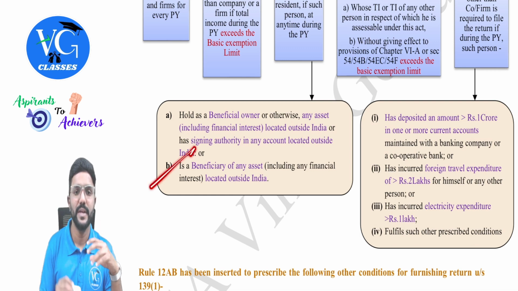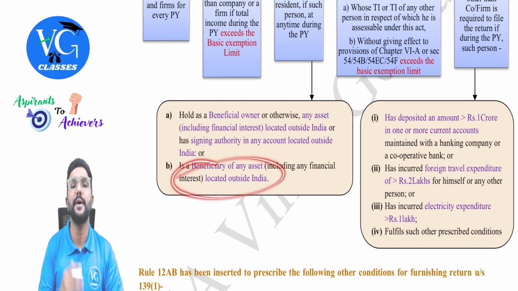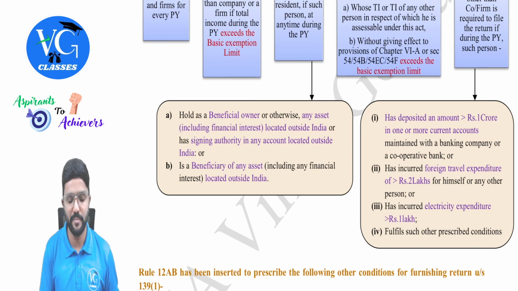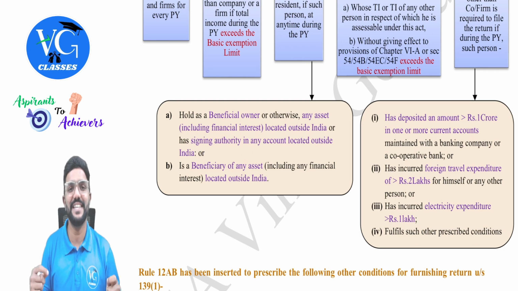Yes. Then B is a beneficiary of any asset, including any financial interest located outside India. Sir, what is a beneficiary? Guys, I might not be the owner of an asset, but I derive a benefit from a particular asset or property. For example, assume my father owns a property outside India and he has written a will in my name for that property. Let us assume my grandfather has a life insurance policy outside India for which he has named me as a nominee. So, am I a beneficiary? Yes, guys.